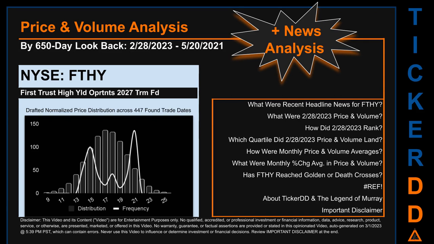The chart shown on this page is our initial attempt at studying the price for FTHY after dynamically normalizing price distribution across those discovered trade dates. The bar chart is the generated distribution and the overlaid line graph, if it is generated, is the frequency of the prices on the x-axis. We will enhance this look as our AI model progresses in the next iteration.